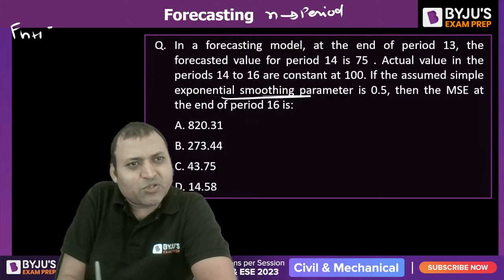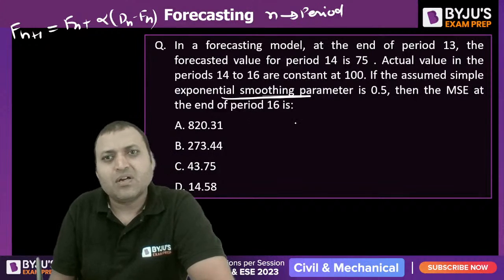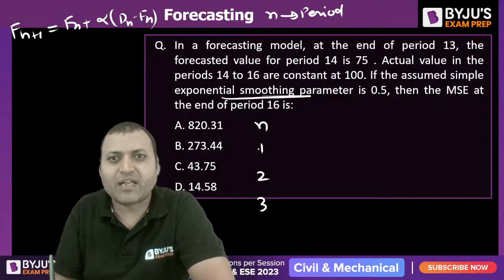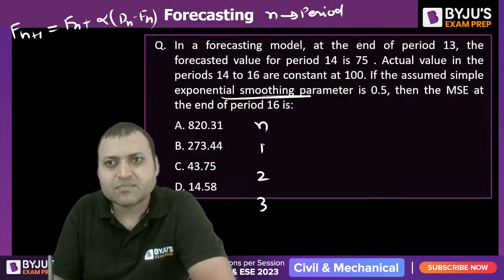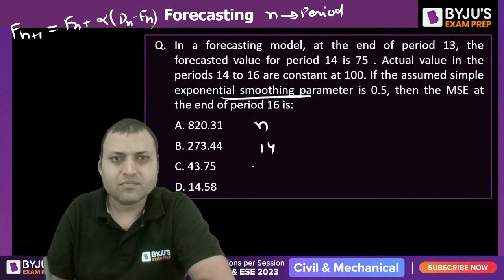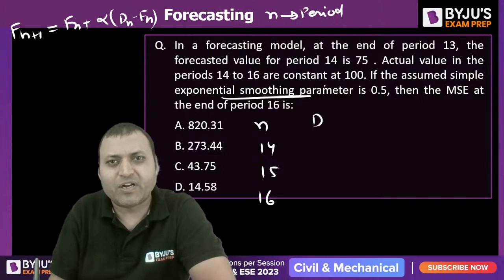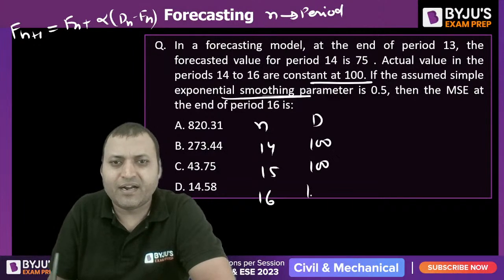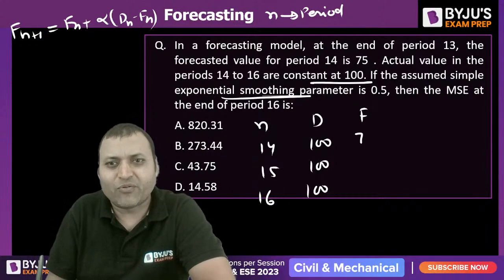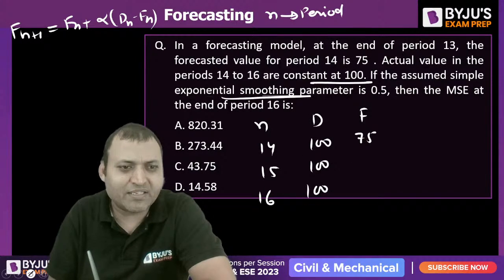So we can say F(n+1) is equal to Fn plus alpha (Dn minus Fn). D is actual demand in the period 14 to 16, constant 100, 100, 100. And for the period 14, the forecasted value is 75. Then we can find out the forecasted value for other periods using the exponential smoothing method.